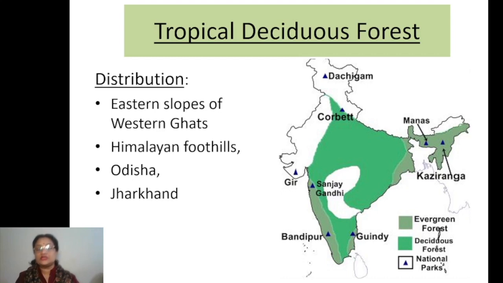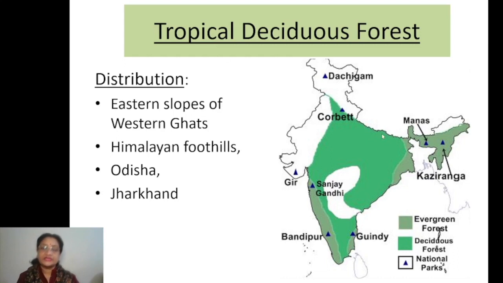That actually falls under the rain shadow area, which is getting rainfall less than 200 centimeters. 100 to 200 centimeters is the range. So this is the reason why the deciduous type of forest can be found on the eastern slopes of the Western Ghats, or you can say the leeward side of the Western Ghats. Clear? Number one. Number two is the foothills of the Himalayas.